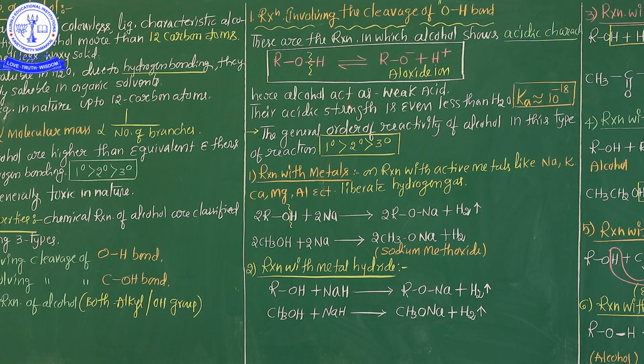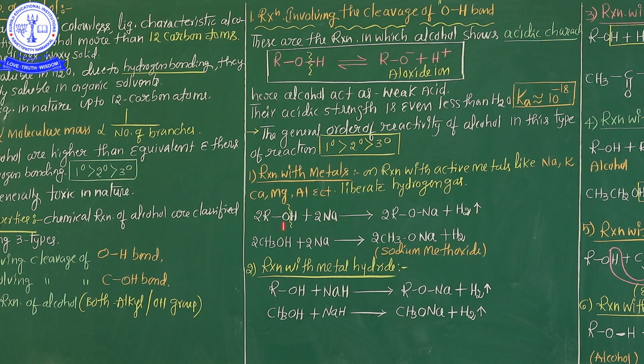From this concept, two key points are present. First, alcohol involved in the cleavage of the OH bond acts as a weak acid, and its acidic strength is less than that of water. And the order of reactivity: 1 degree alcohol is more reactive than 2 degree alcohol, then 3 degree alcohol. Now we are going to discuss